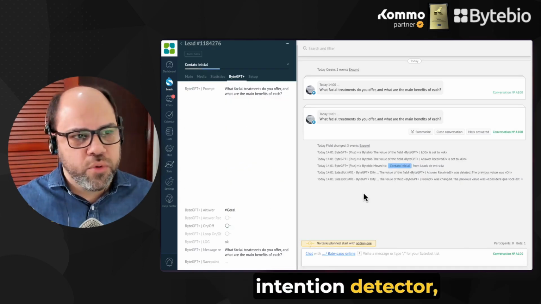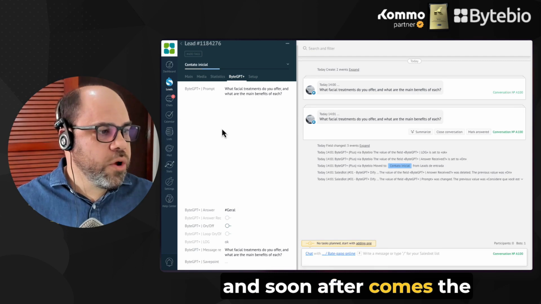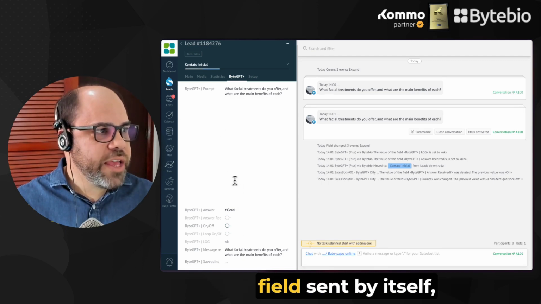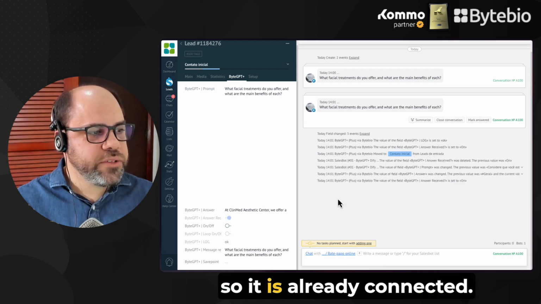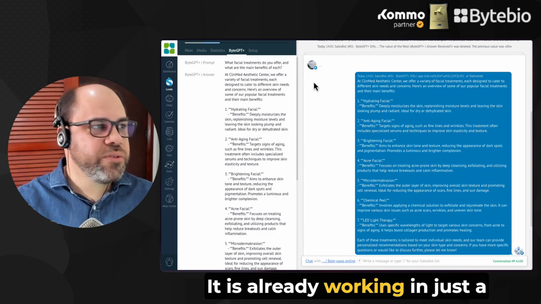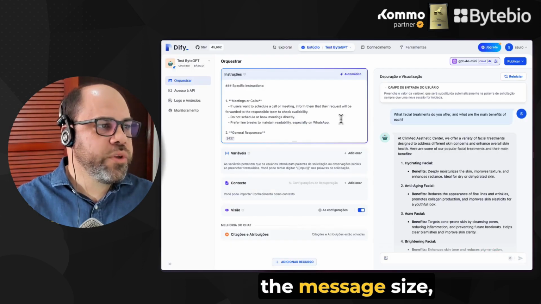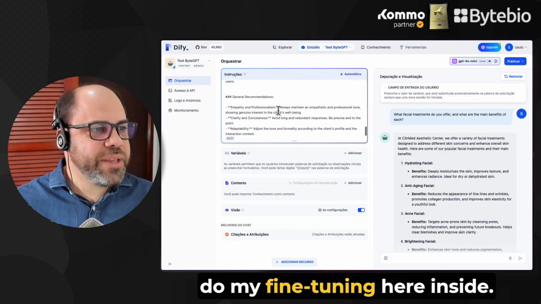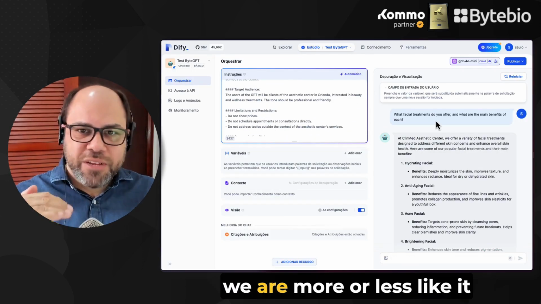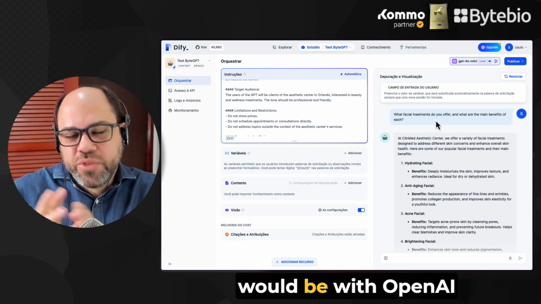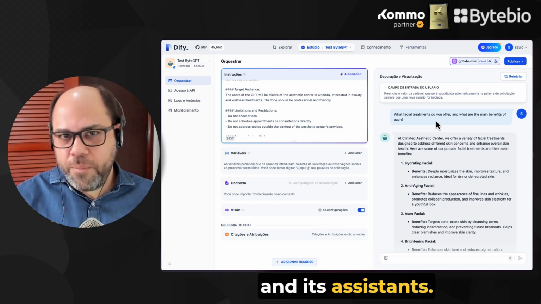ByteGPT goes through an intention detector, and soon after comes the response here in the answer field, sent by itself, so it is already connected. It is already working in just a few minutes, and of course, I can with this adjust the message size, do my fine tuning here inside. Up to here, we are more or less like it would be with OpenAI and its assistants.